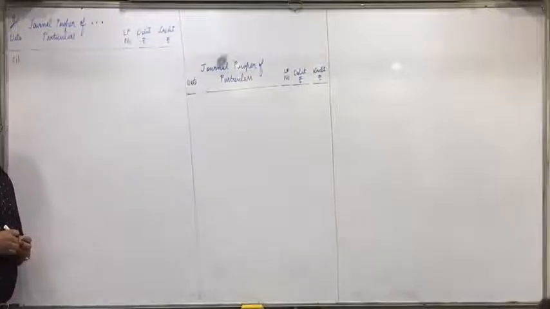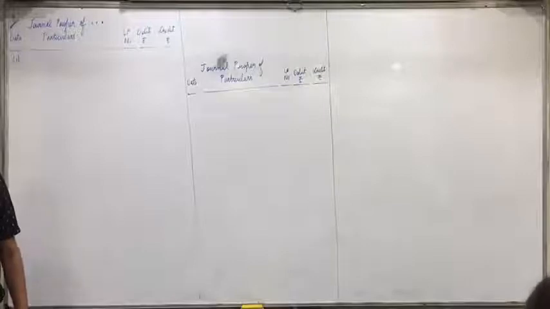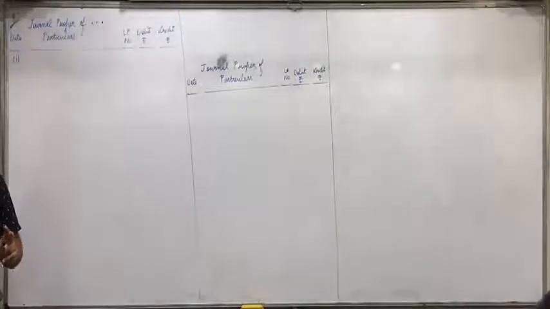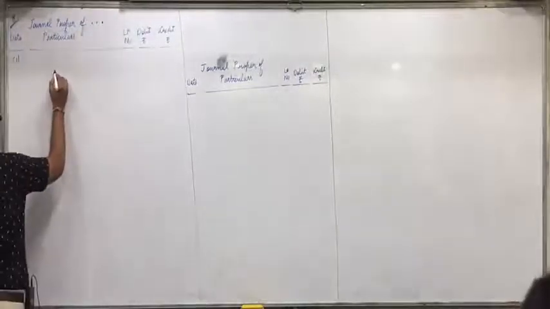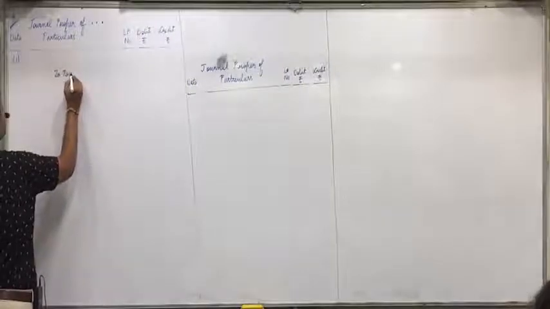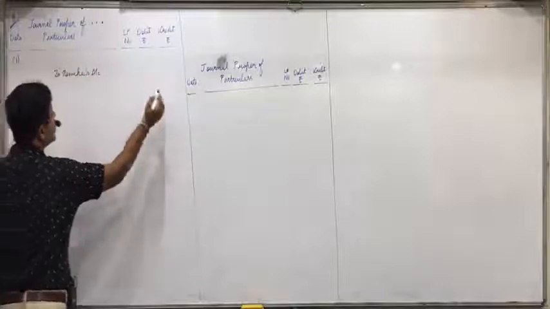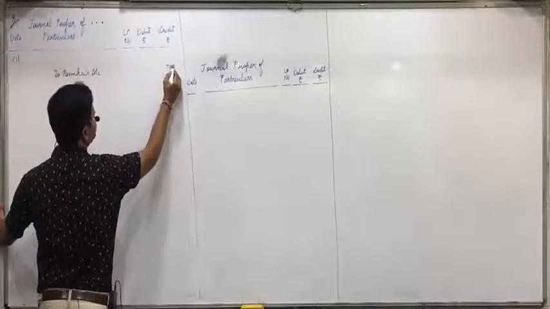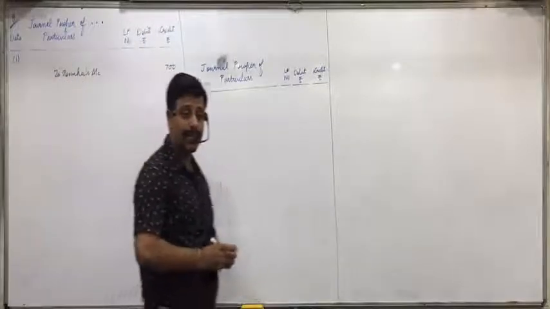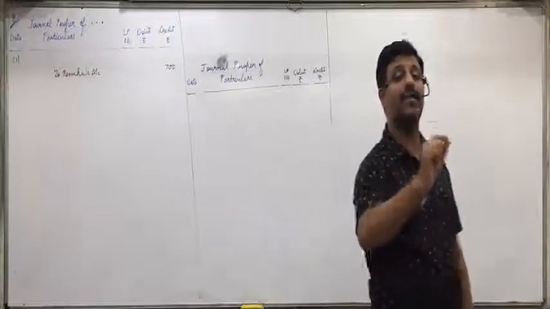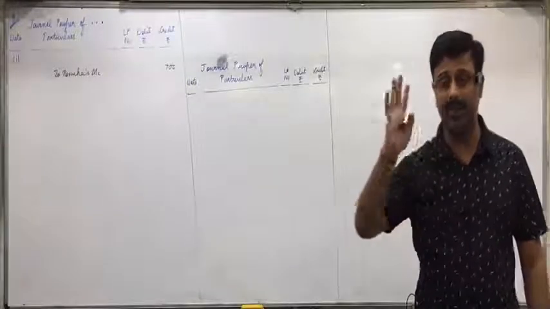We have received from Renuka, so Renuka is the giver, credit the giver to Renuka's account. What is the amount? 700.